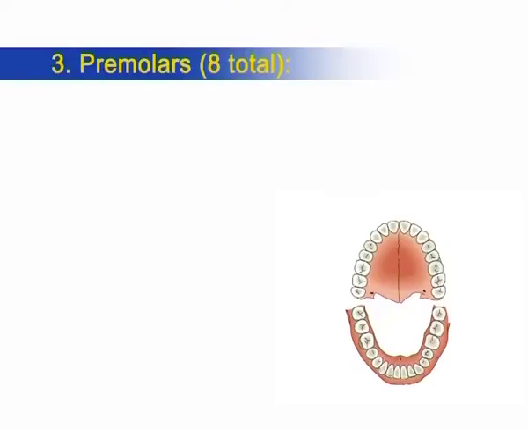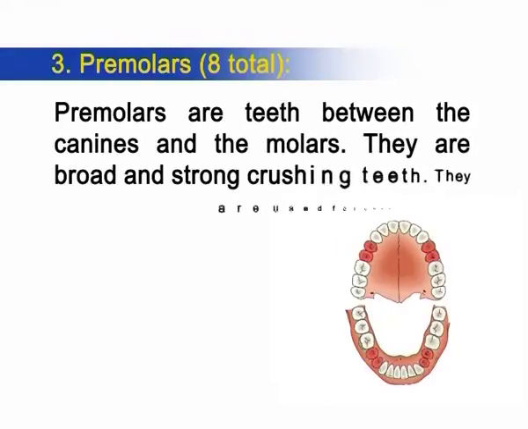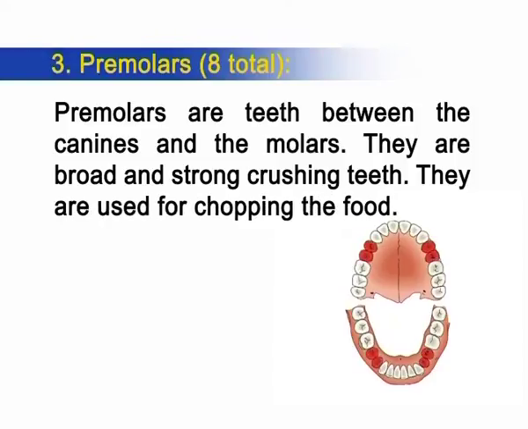Next, number 3, premolars. The total number of premolars is 8. Premolars are teeth between the canines and the molars. They are broad and strong, crushing teeth. They are used for chopping the food.